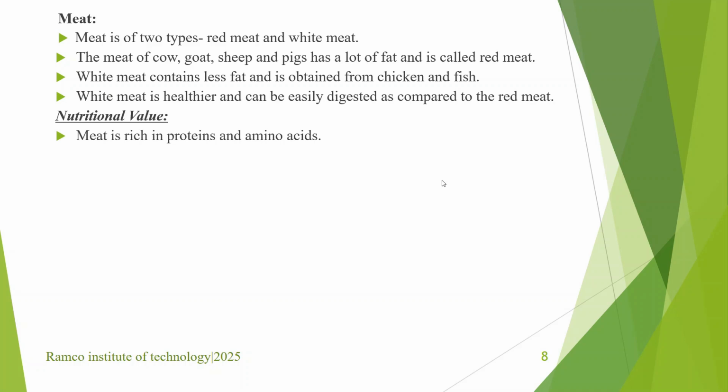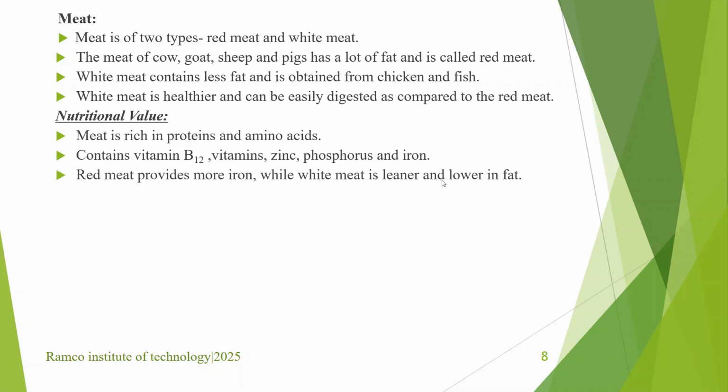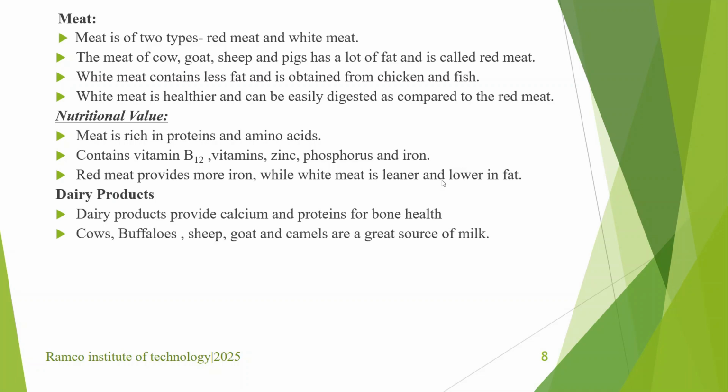Nutritional value: meat is rich in proteins and amino acids, and it contains vitamin B12, other vitamins, zinc, phosphorus, and iron. Red meats provide more iron, while white meat is leaner and lower in fat. So one of the advantages of red meat is that it contains more iron, but it has a high amount of fat.